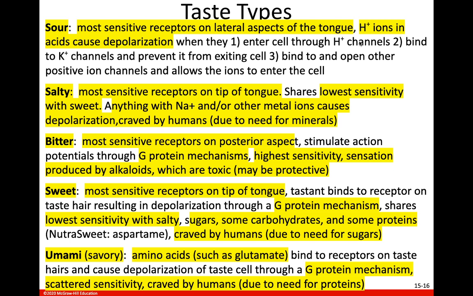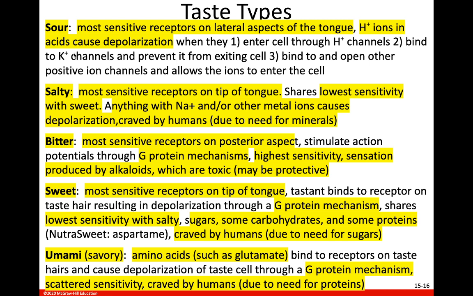Basically, remember, acids taste sour. Well, why? Hydrogen ions in acids end up causing depolarization of that taste cell and causing the release of that neurotransmitter to generate that action potential. How do the hydrogen ions do this? Well, number one, they can enter the cell. They can enter that taste cell, that gustatory cell, through hydrogen ion channels.